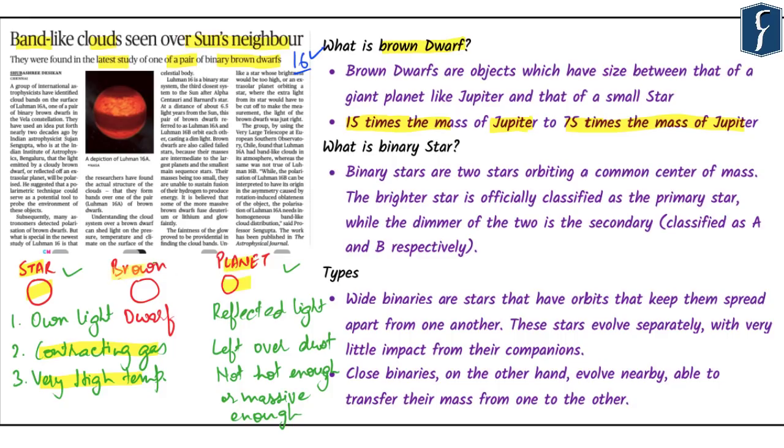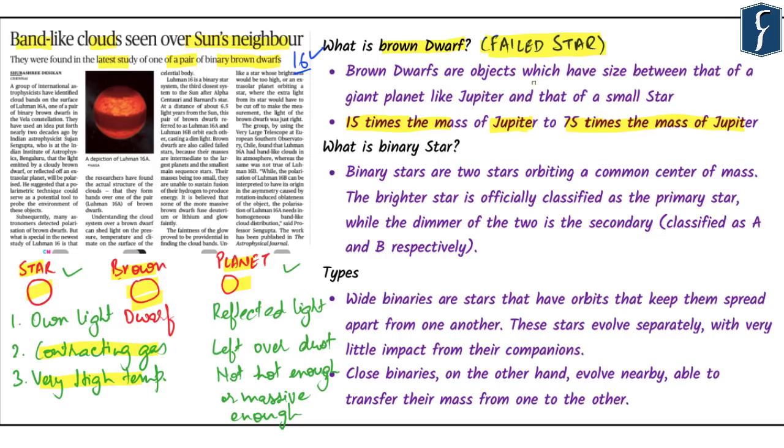Brown dwarfs are very massive, but at the same time they are not massive enough to sustain thermonuclear reaction as seen in the star, and hence the brown dwarf is also called a failed star. It has a lot of mass but not enough mass to sustain thermonuclear reaction, which can lead to energy. So it lies somewhere in between a star and a planet.